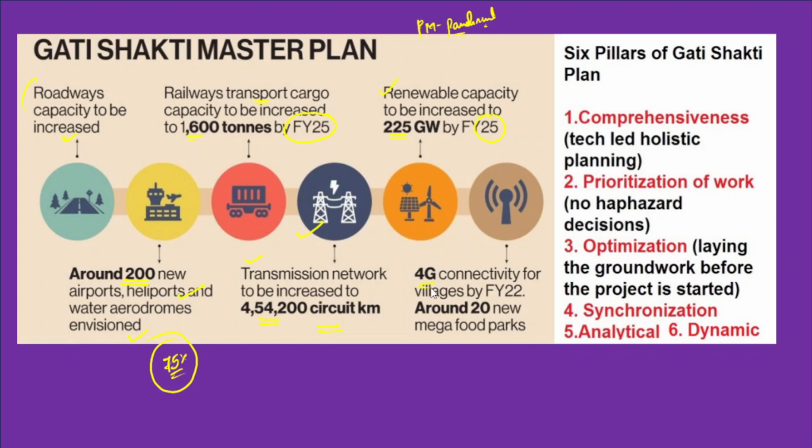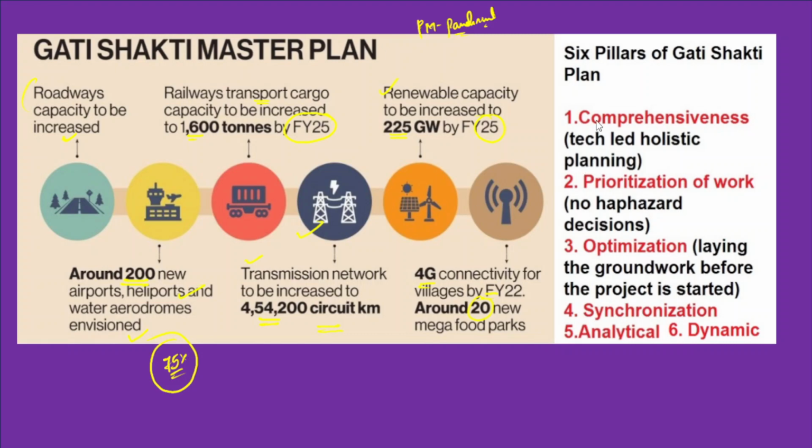So the PM Gati Shakti program has also envisioned 4G connectivity for the villages by financial year 2022, and around 20 new food parks will also be established. However, the Gati Shakti National Master Plan has 6 pillars. Okay, what are those 6 pillars?